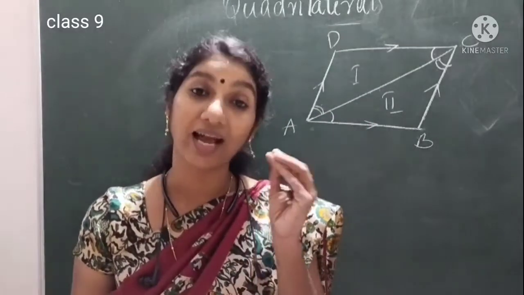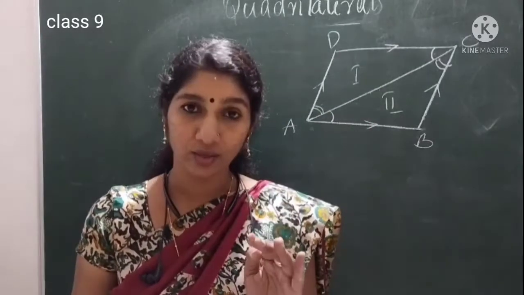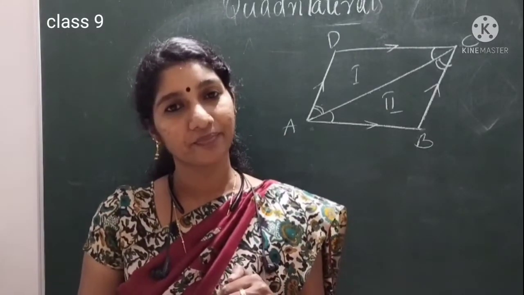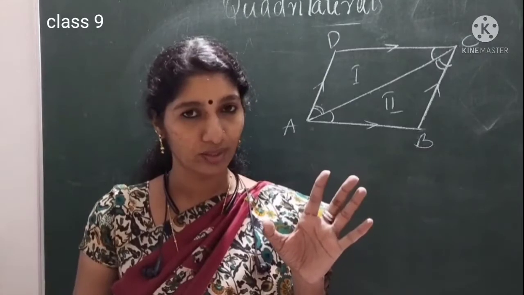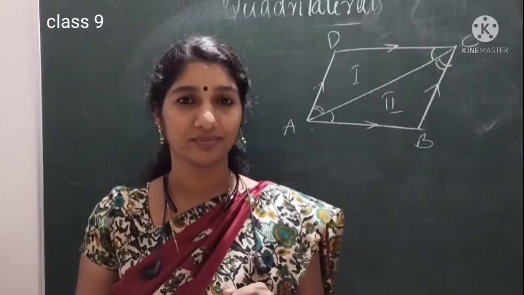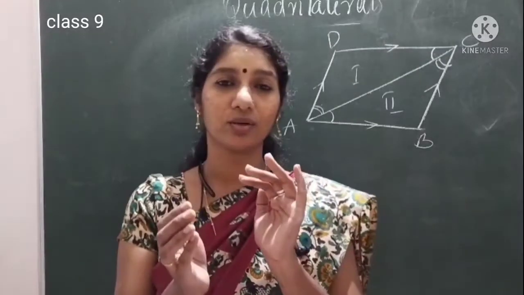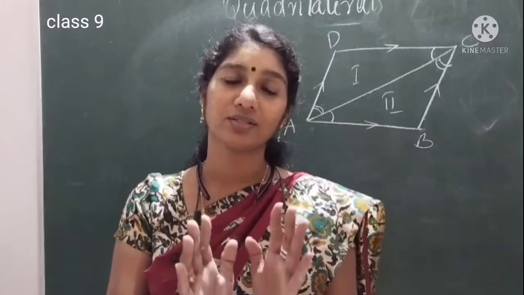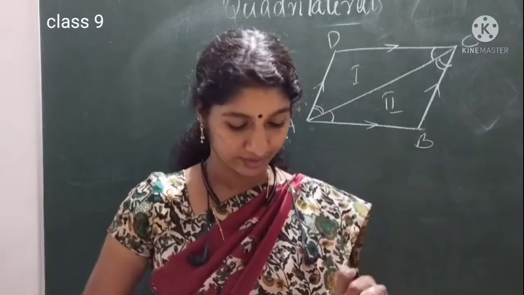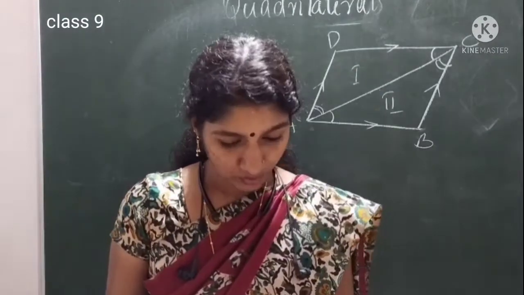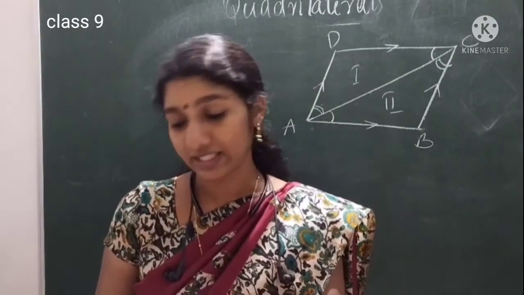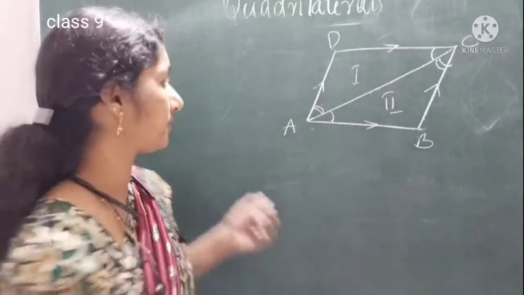And the next one, same property, corresponding parts of congruent triangles. In a parallelogram, opposite angles are equal. Its converse is, if opposite angles are equal in a quadrilateral, then that will be a parallelogram. Okay, converse of that one. Then the next one, the diagonals of a parallelogram bisect each other. What is meant by bisecting?